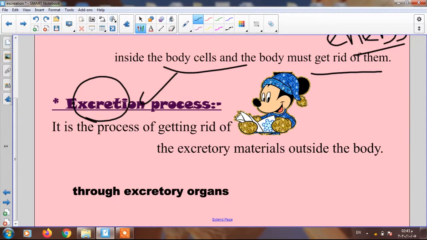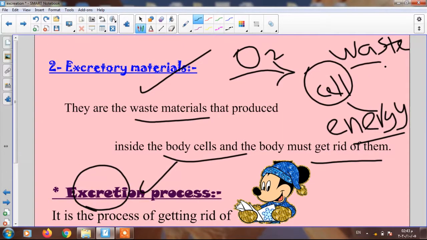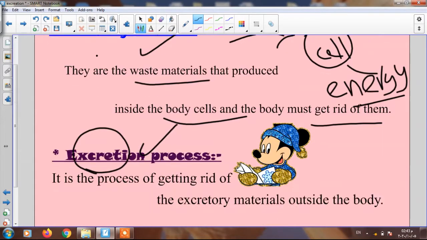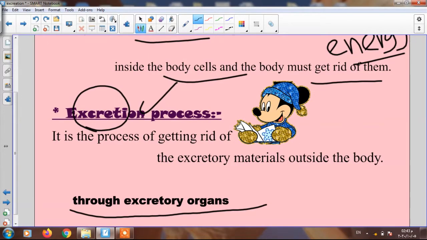And this process, junior 6, occurs through special organs called excretory organs. So now I must differentiate between three: excretory materials, excretory organs, and the excretion process.